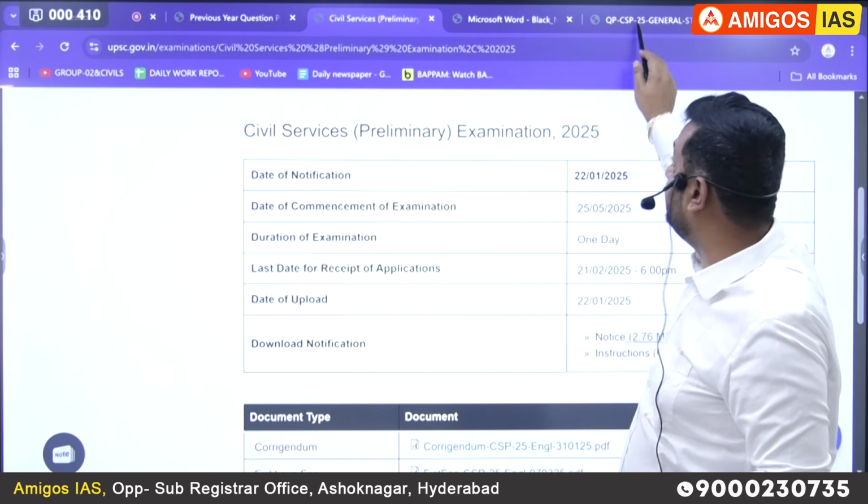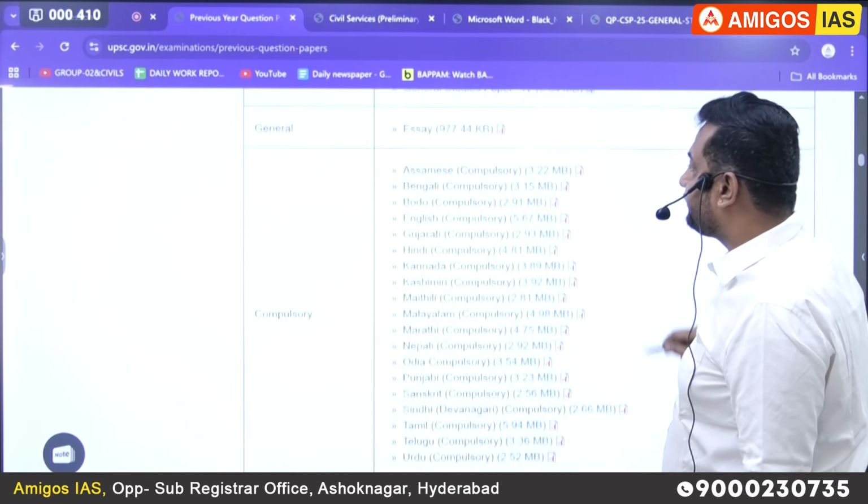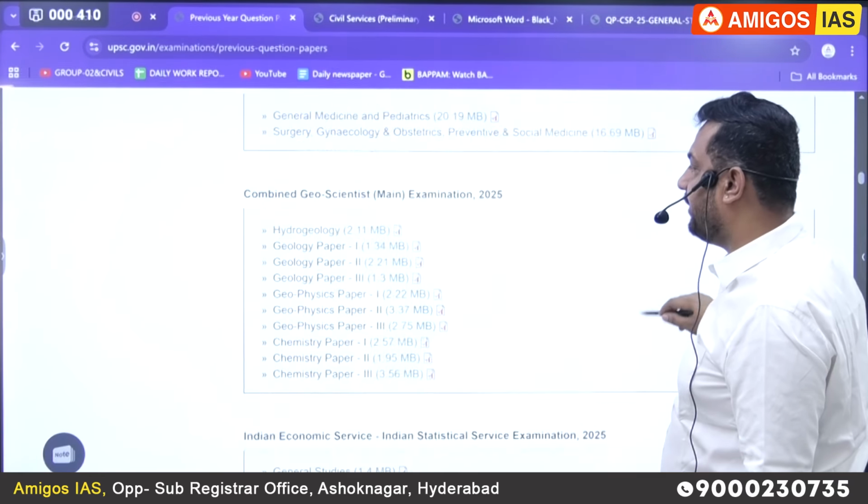Even in the mains, take an example of mains also, sir. In mains also, they clearly did not mention what topics they are going to ask. Simply they said investment models. Take an example, investment model. Let me show you this year's mains question, sir. This year, which was held in the month of August, the GS3 paper.